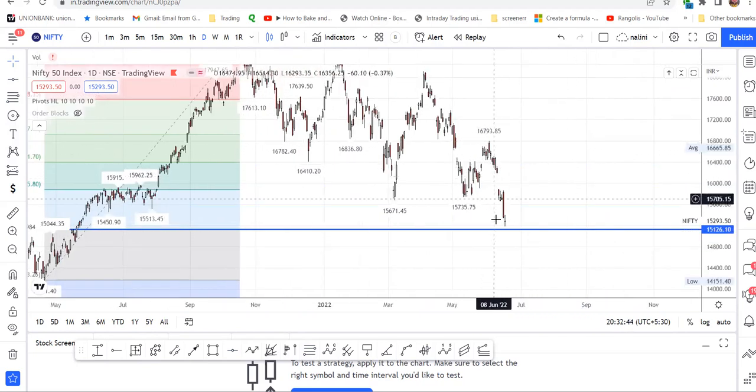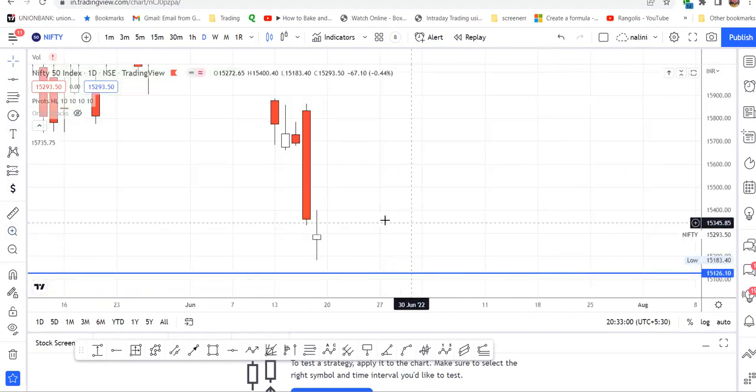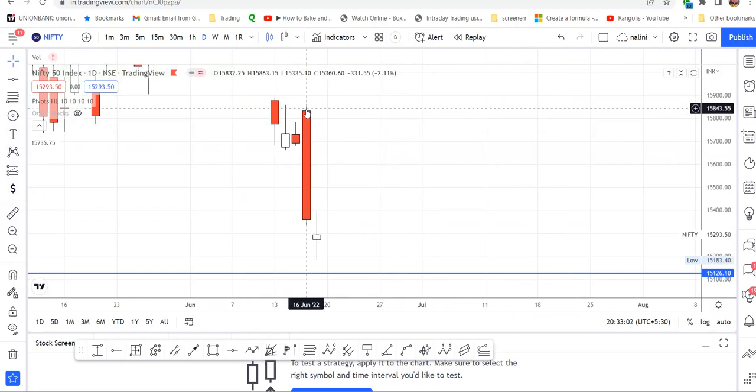So here it can reverse a little bit from here, 15,183. It can show some sort of reversal price action as there is a fair value gap.